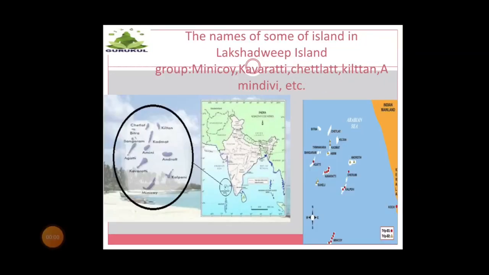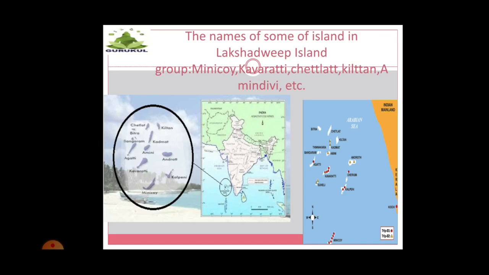Hello children, welcome to lesson number 10, Getting to Know India. In this chapter, we have been seeing many physical aspects of our country, right? So let's learn more about it. The names of some of the islands in the Lakshadweep island group are Minicoy, Kavaratti, Chetlat, Kiltan, and Amindivi.